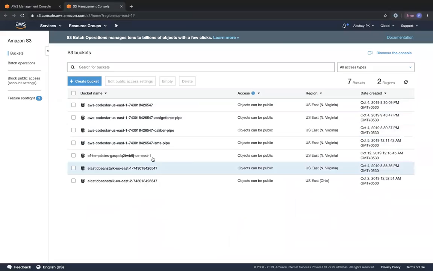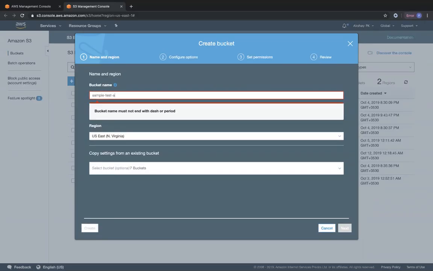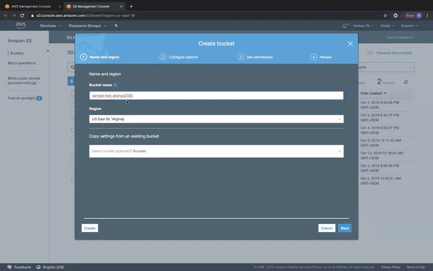Before that, in this screen, you can see over here that the access is "objects can be public", the kind of access that we have given for all these buckets. So when we go ahead and create a bucket, always remember that bucket names are global. Like I mentioned in the last lecture, when it came to IAM, if we create a new bucket, we have to ensure that its name is unique and its DNS is global. Therefore, if any other person in any other AWS account has the same bucket name that you do, you will not be able to create a bucket with that same name. Okay. So every time I create a bucket, I'm going to call it sample test and prefix it with my name and date of birth.